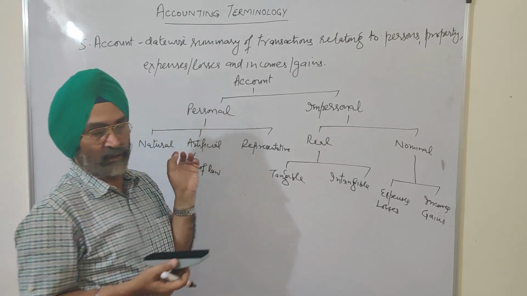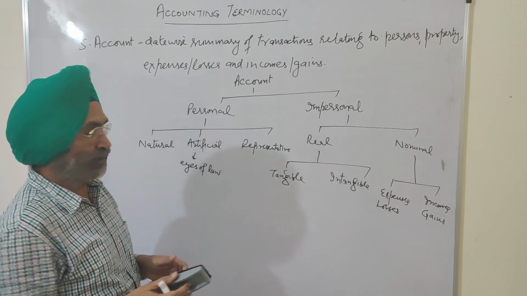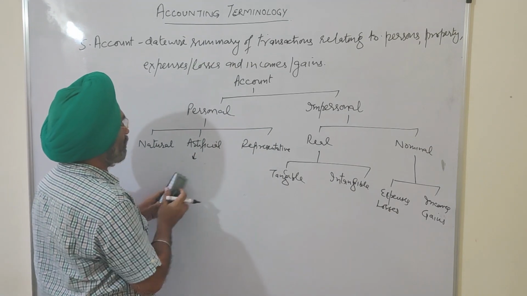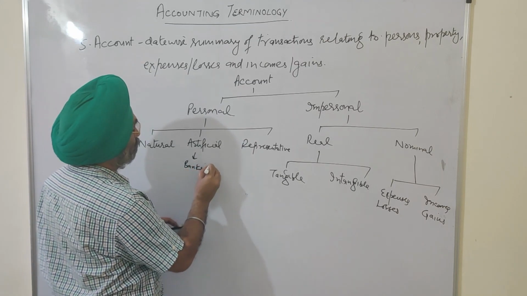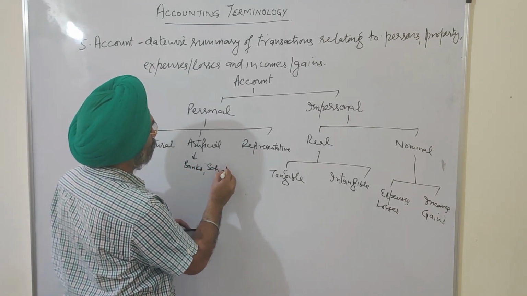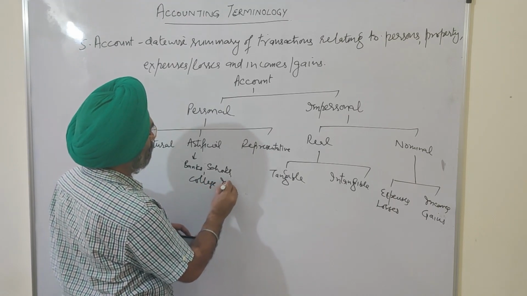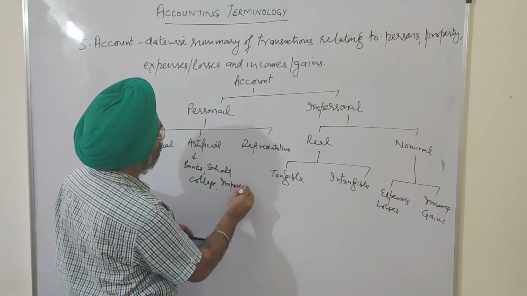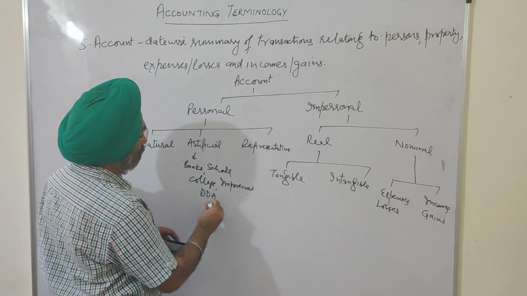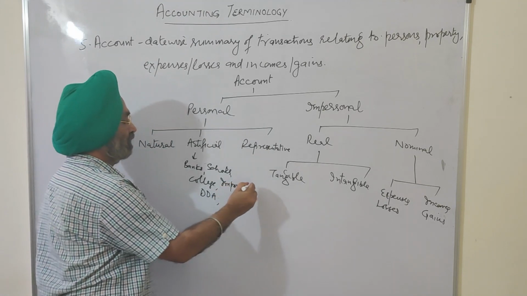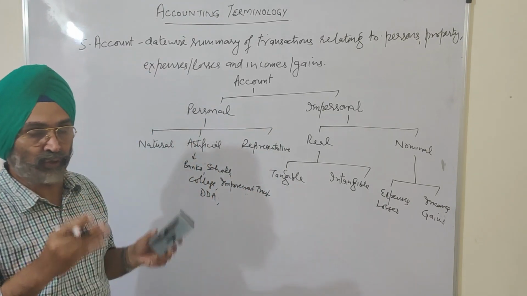There is an authority vested in the artificial persons also. Artificial persons are banks, schools, colleges, universities, corporations, improvement trusts, Delhi Development Authority, etc. All these are artificial persons.